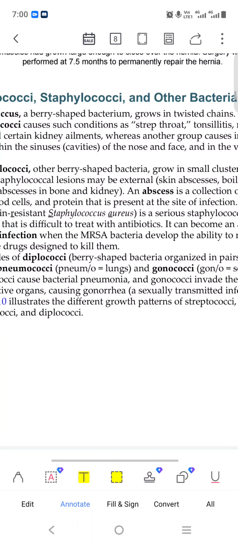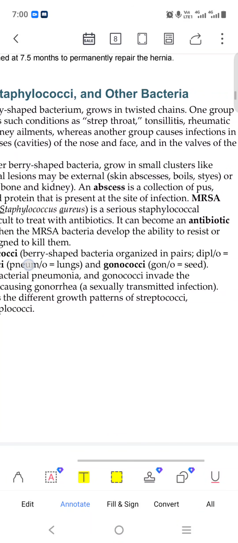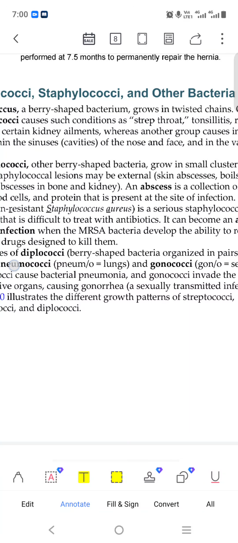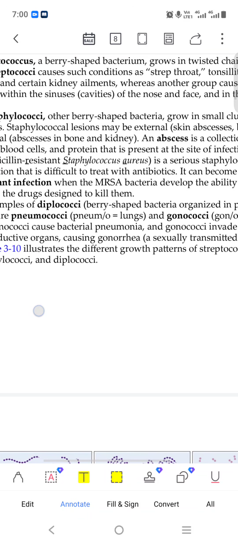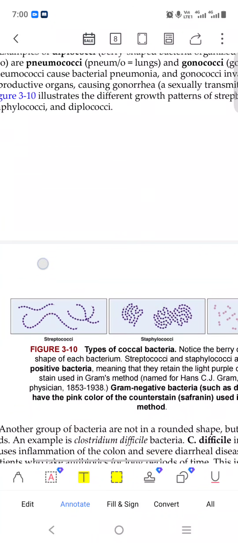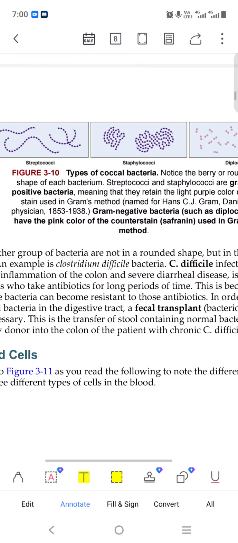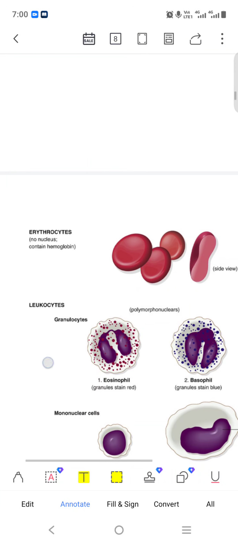Staphylococcus, the bacteria. Abscess means what? Abscess means a collection of pus. Pneumococci, lung, it is bacteria. All these cocci bacteria, just read the word. Nothing, we don't need to see anything apart from this. C. difficile is an infection. It's a kind of infection.